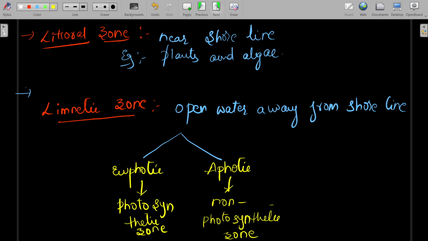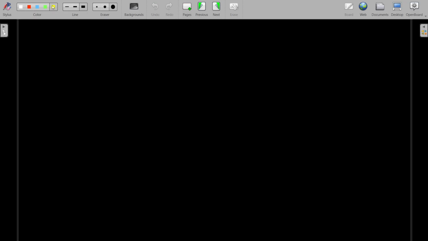Okay. So in this photosynthetic zone, the animals that exist are, for example, zooplankton.